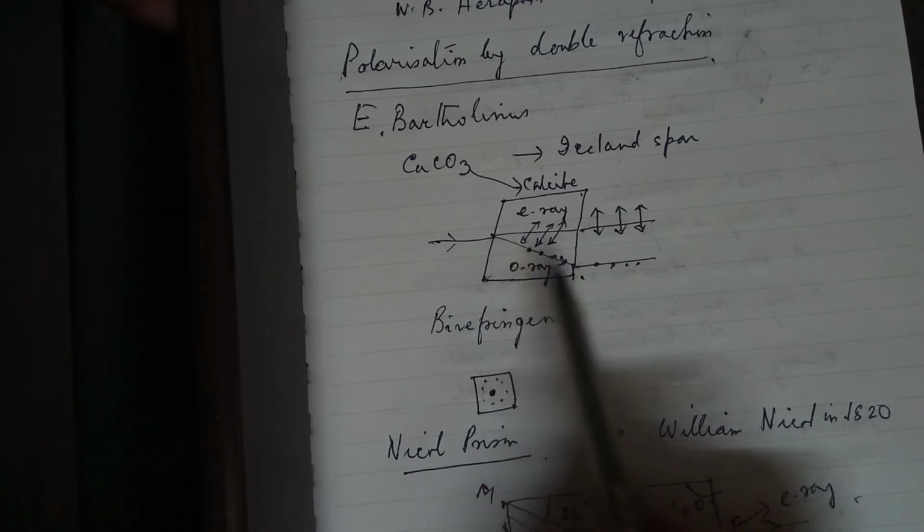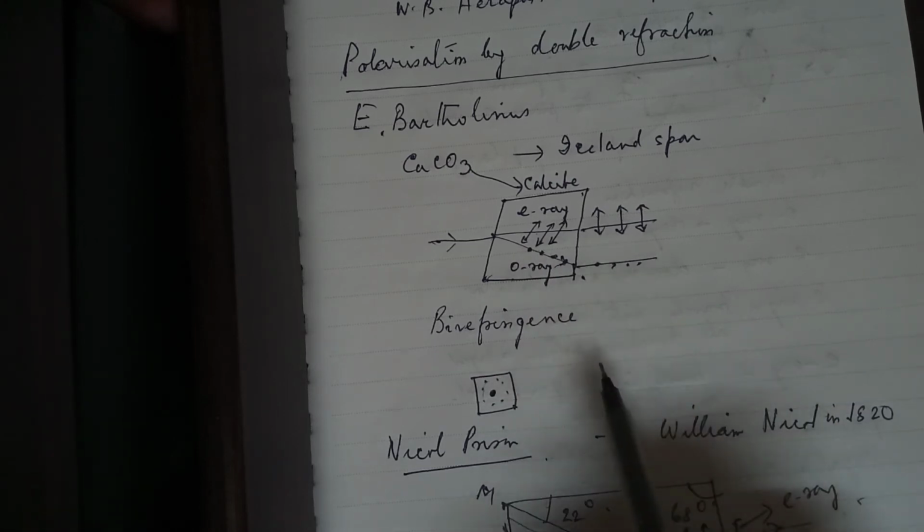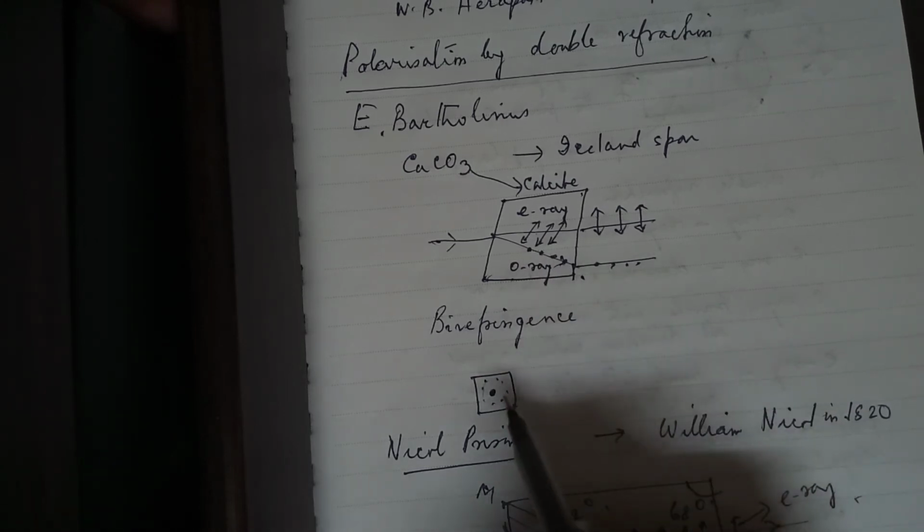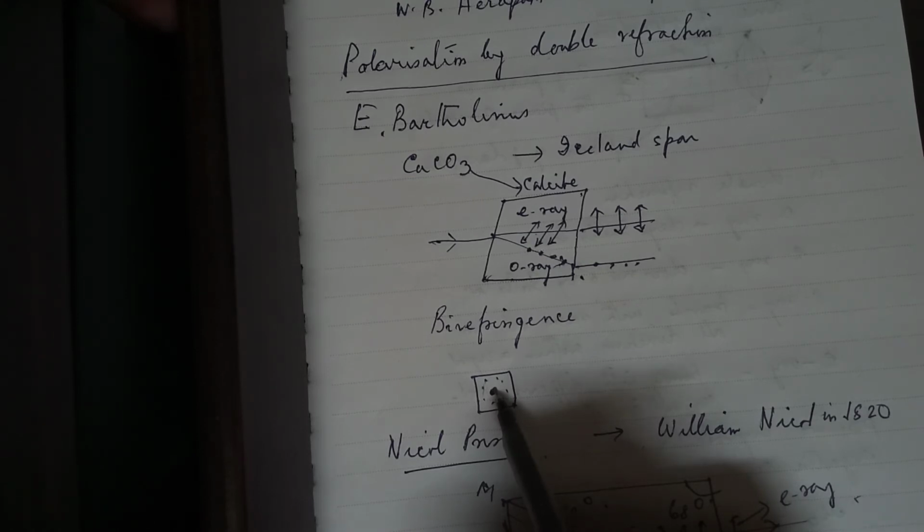Okay, so in calcium carbonate crystal this was observed that if light is incident on this crystal at the optic axis, it breaks up into two components, an extraordinary ray and ordinary ray, and how do we know that it's breaking up into two components? If we make a dot on the paper and if we keep the crystal of calcium carbonate on that dot, instead of a single dot we see two dots now.